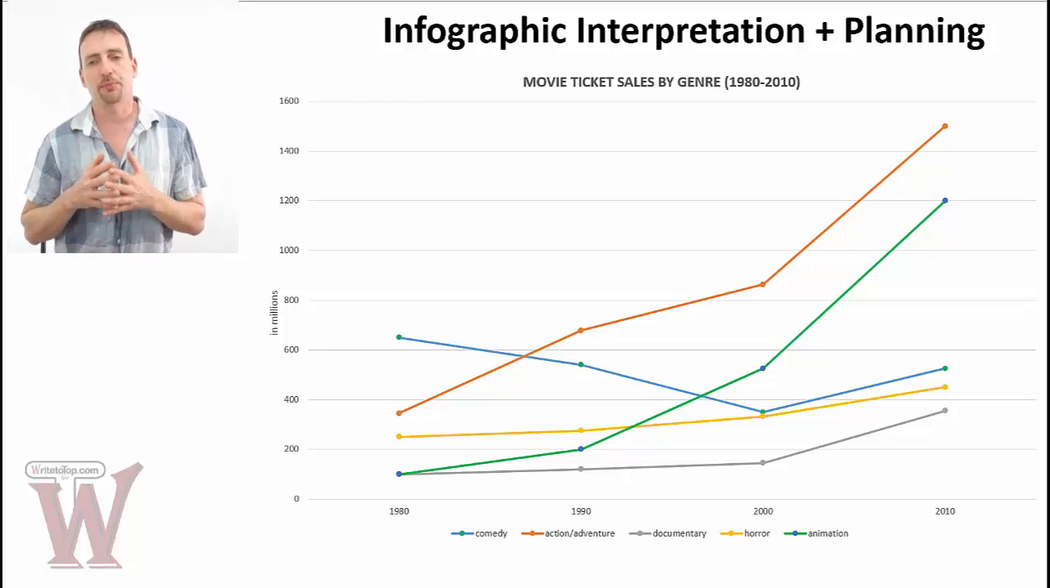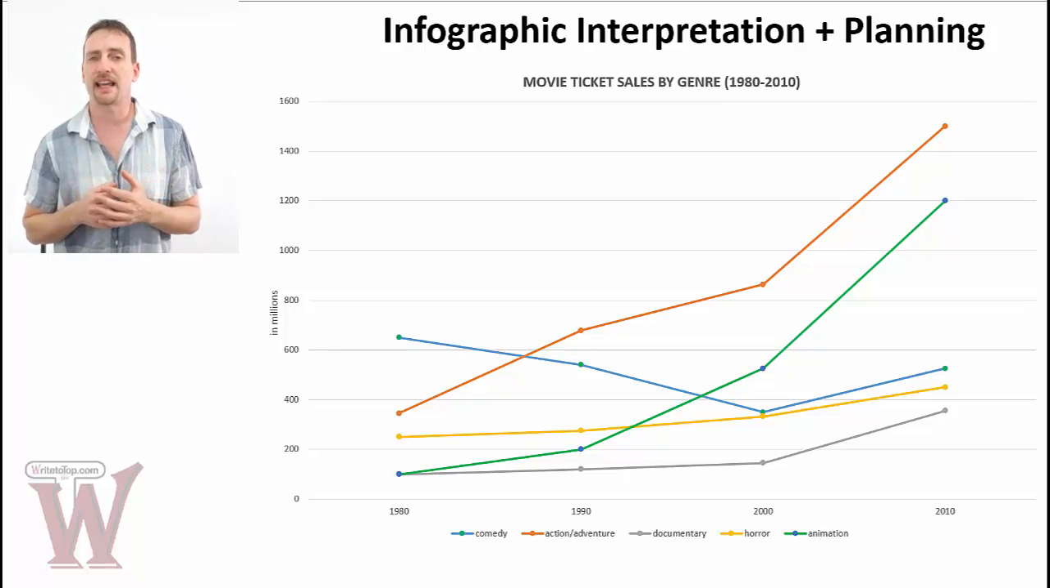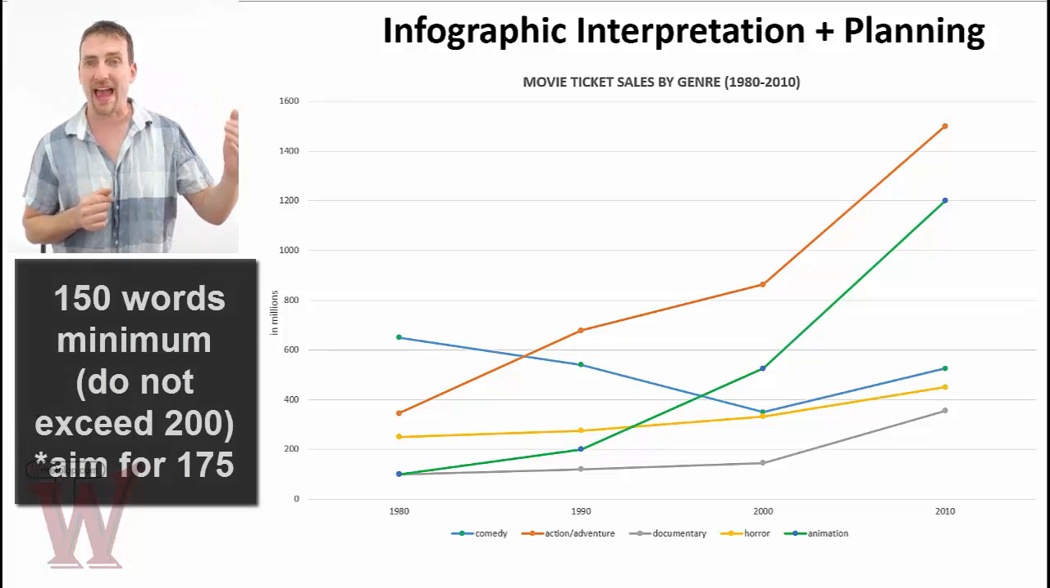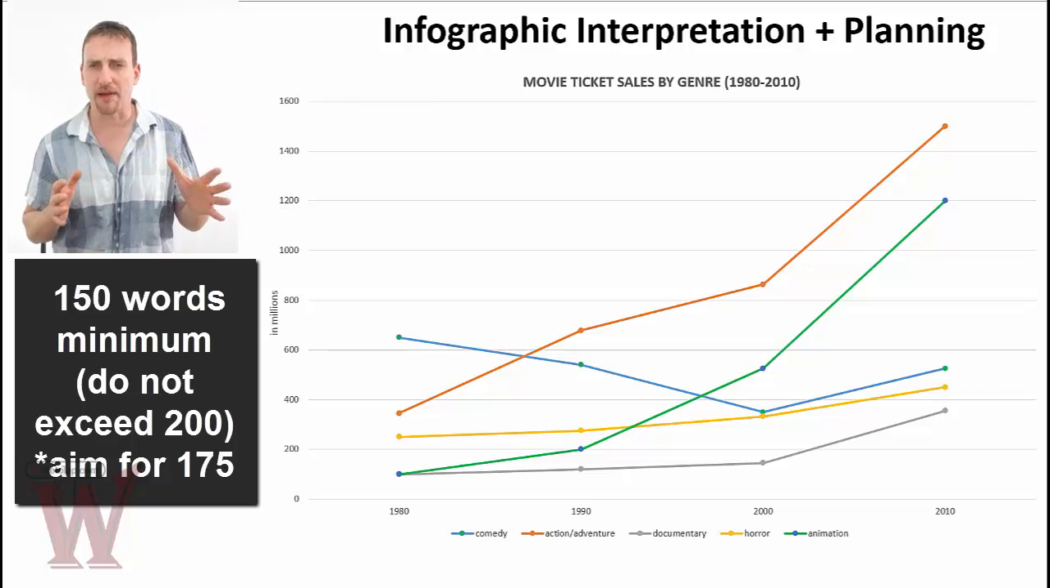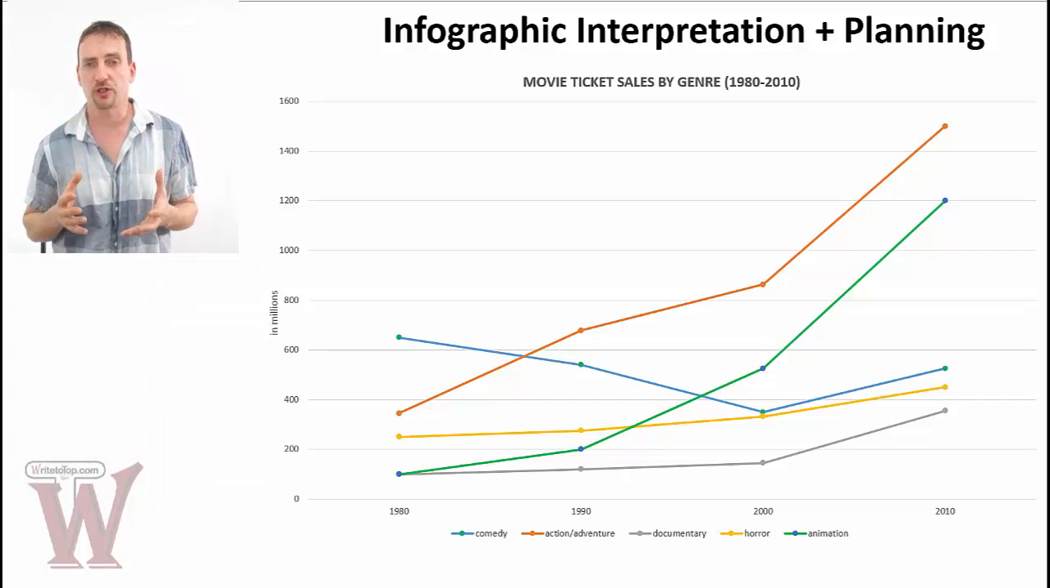Now, it's very important that you understand what the task is asking you to do. The task is asking you to summarize the graph and report on the main features and make comparisons where relevant. So this is the key. It's a summary. You're not asked to include everything. And remember, you have a minimum of 150 words, maximum of 200. There's no real maximum, but I suggest no more than 200. And this is not a lot of words, okay? It's actually a very short report, so you have to be very careful in what you include.